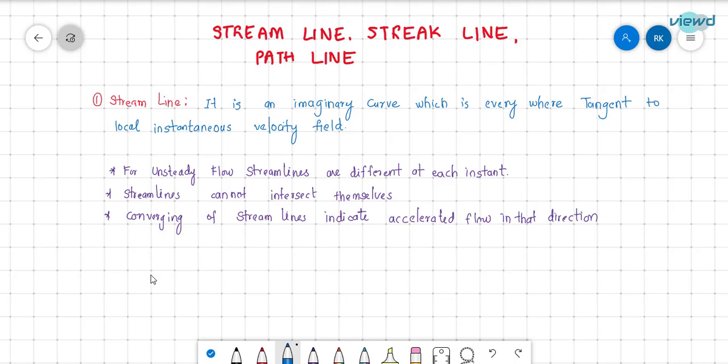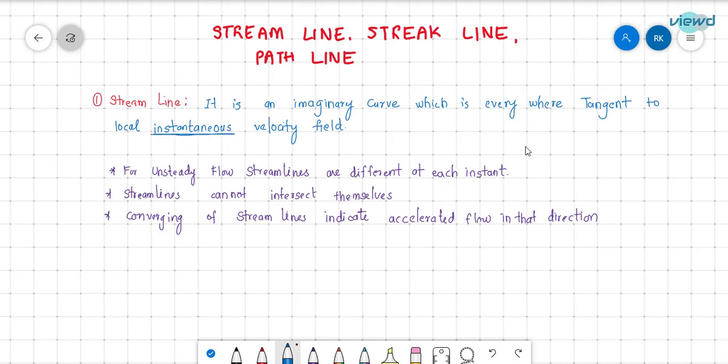In this video, let us see about streamline, streakline, and pathline. First, we'll see about streamline. It is an imaginary curve which is everywhere tangent to the local instantaneous velocity field. So here, the word instantaneous should be noted.